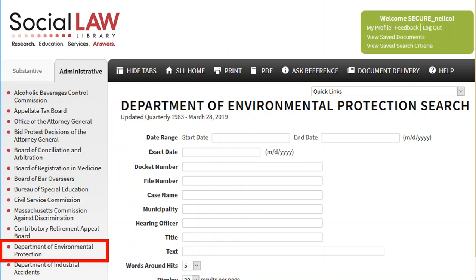Older decisions from the DEP are available from a subscription database prepared by the Social Law Library in Boston. Again, remember to come in through the alphabetical list of databases to be authenticated as a subscribing user. If you need environmental decisions from other states, try looking for a state-specific research guide to determine which databases are likely to contain that state's agency decisions.